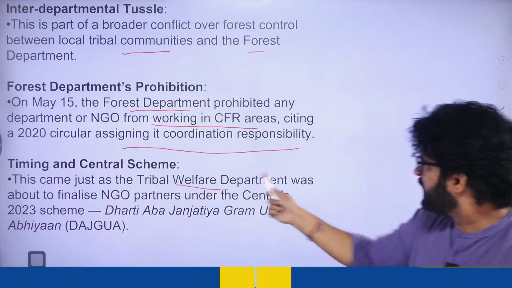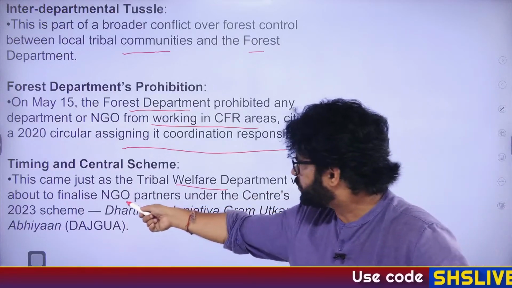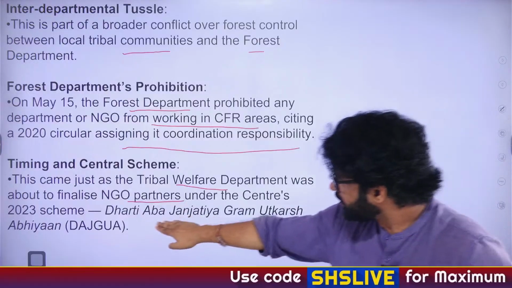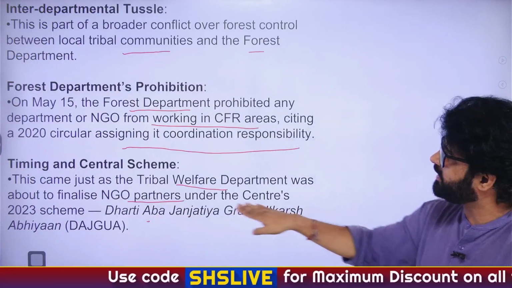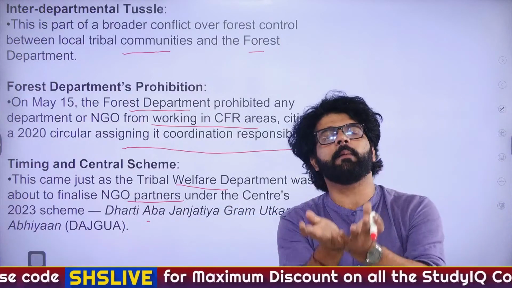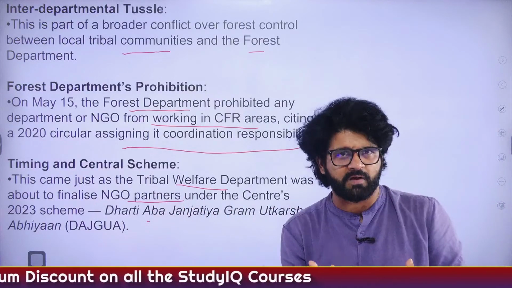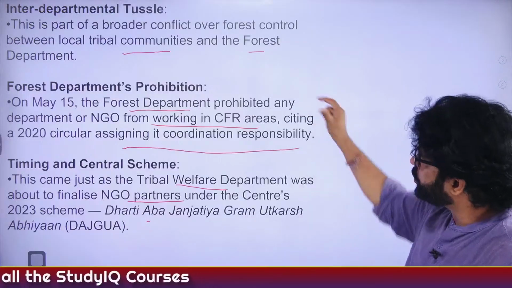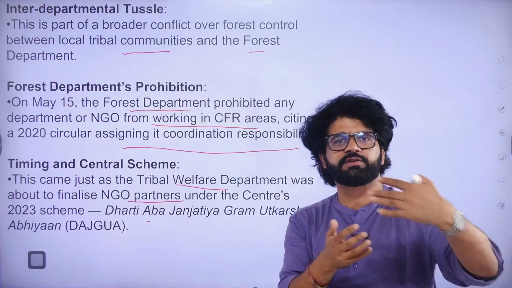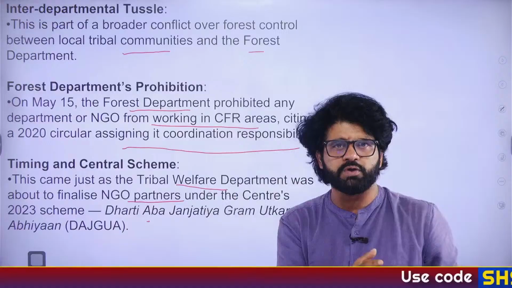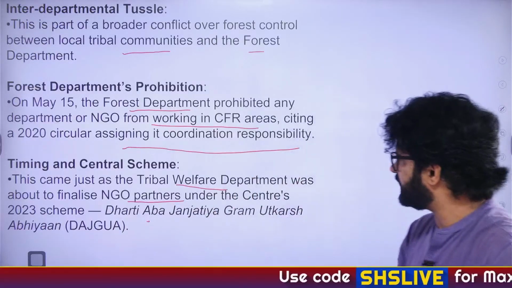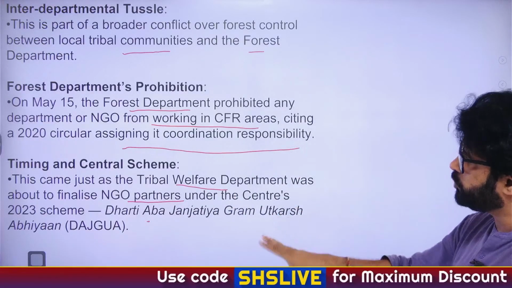As you can see here, just as Tribal Welfare Department was about to finalize NGO partners. Now, Dharti Aba Janjatiya Gram Utkarsh Abhiyan. It is an umbrella scheme related to tribal people, which has subsumed a lot of tribal welfare schemes. One of their work is also to ensure how these community forest reserves will be allocated to different dwellers who are there in these areas. Dharti Aba Janjatiya Gram Utkarsh Abhiyan.